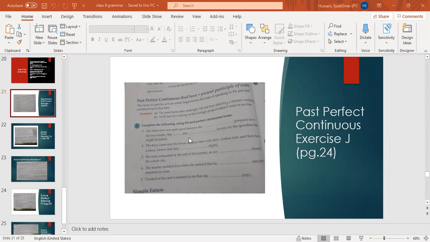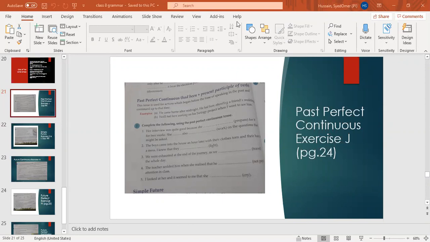Past perfect continuous formula: they had been, and fight. You have to put ing with the base verb. It will become fighting. Good. Next, Umaima. We were exhausted at the end of the journey as we had been traveling the whole day. Very good. As we had been traveling the whole day.